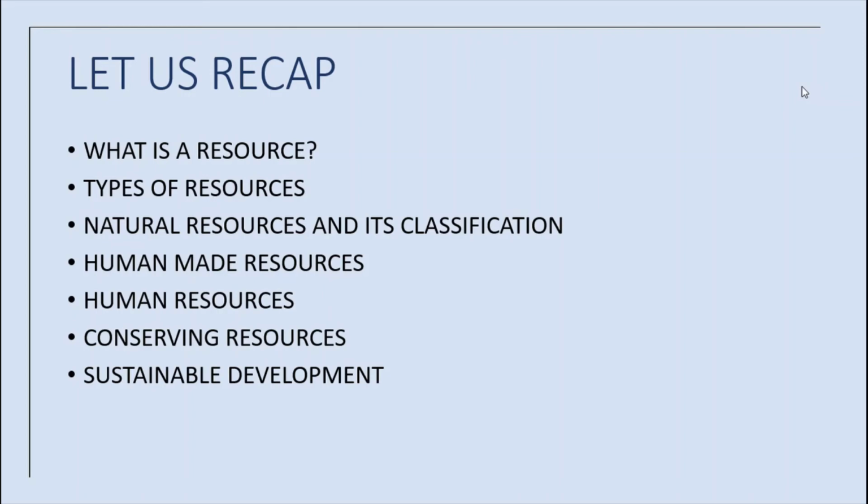What are natural resources? Resources that are drawn from nature and used without much modification are called natural resources. For example, air, sunlight, water, soil, minerals. Okay. What are the examples of human-made resources? We can tell so many things.